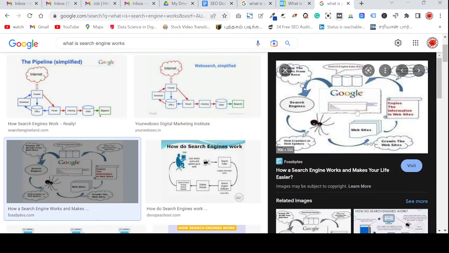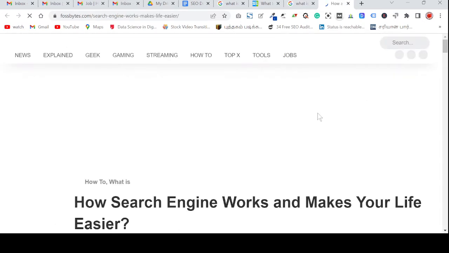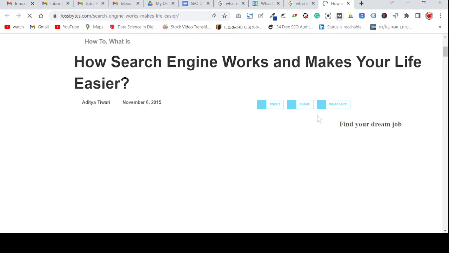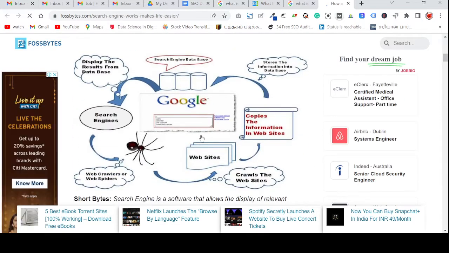In this image, you can see this is Google. If you enter something in the Google search result bar, it copies the information from that website.